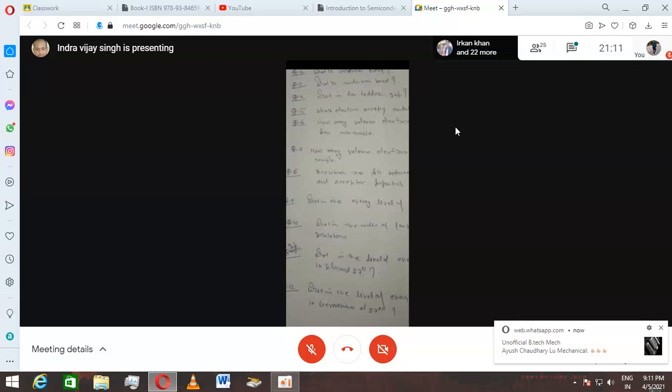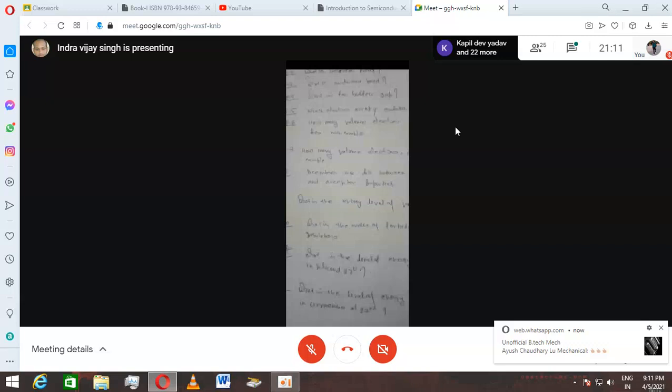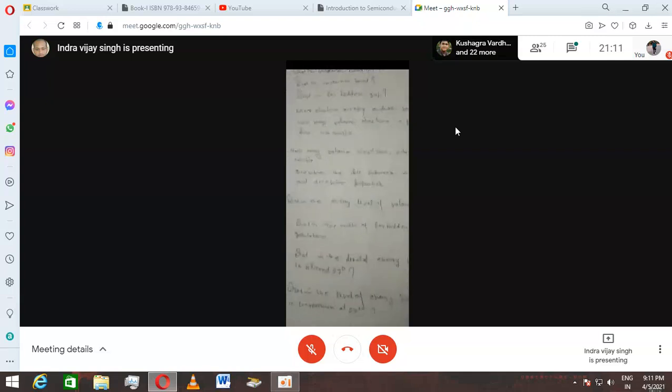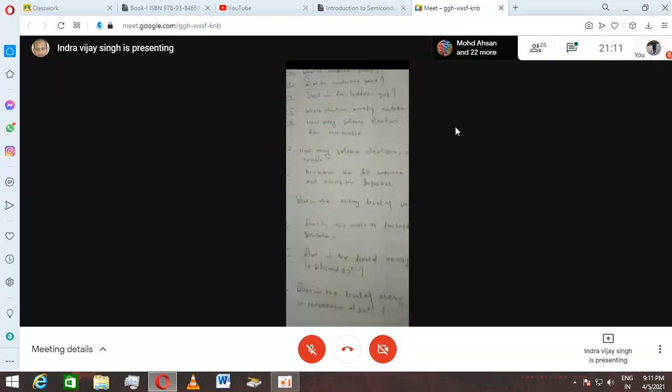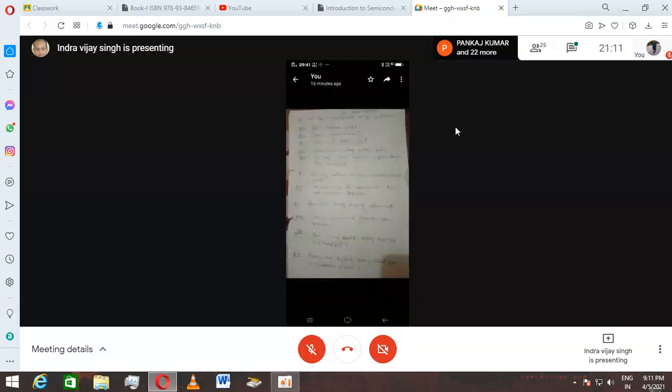What is the level of energy band gap in germanium at 27 degree centigrade? Again, this is a very important question. What is the level of energy band gap in germanium at 27 degree centigrade? That is 1.2 electron volt. Keep in your mind, 1.2 electron volt.